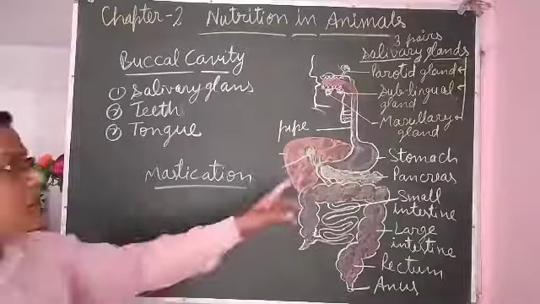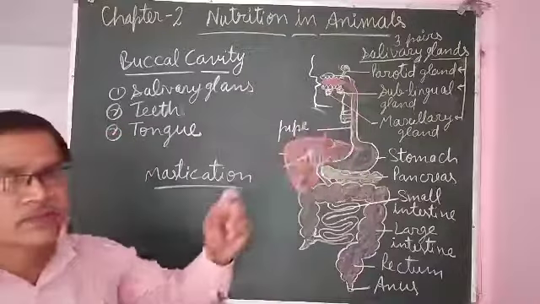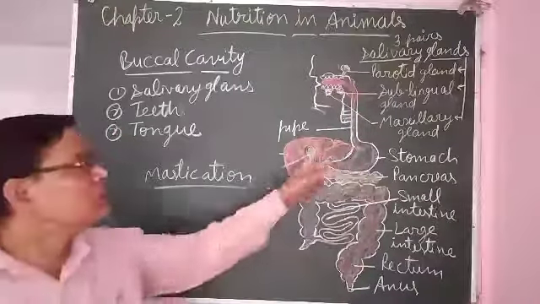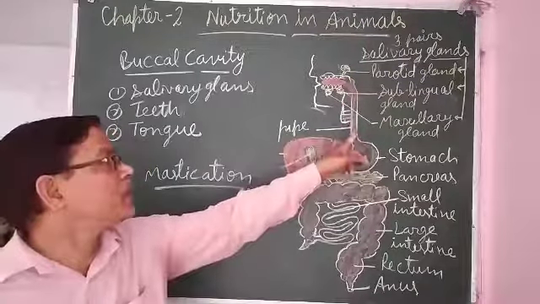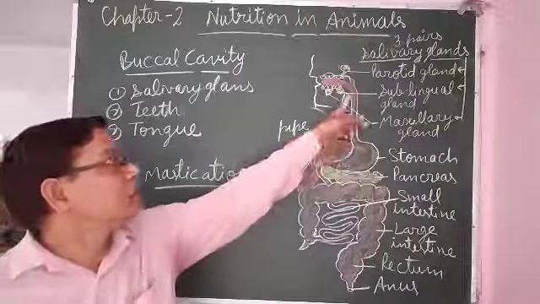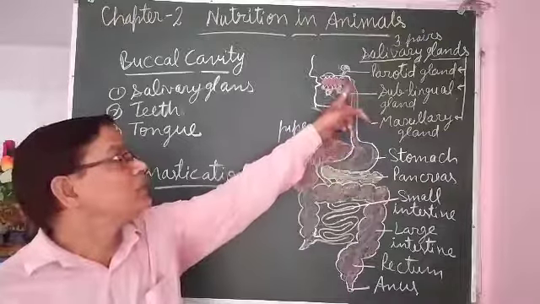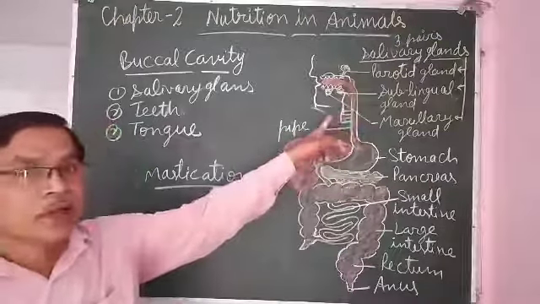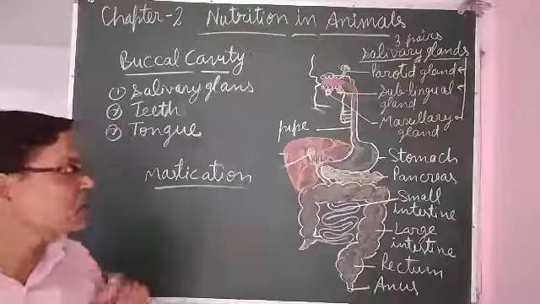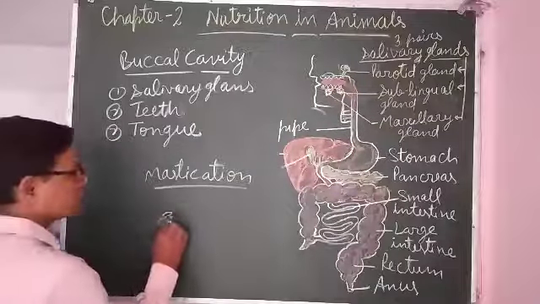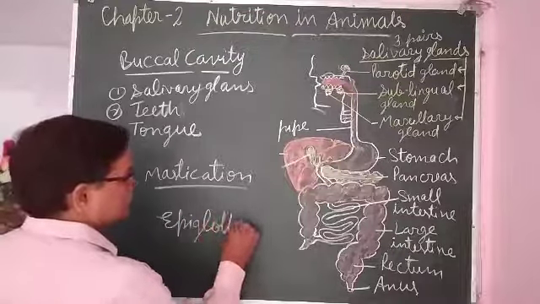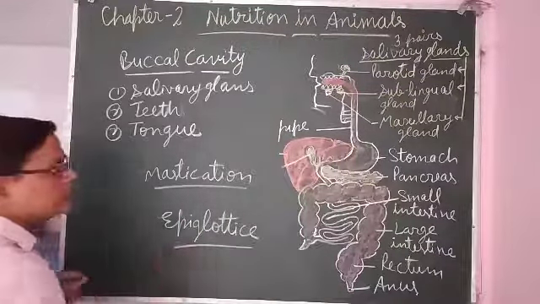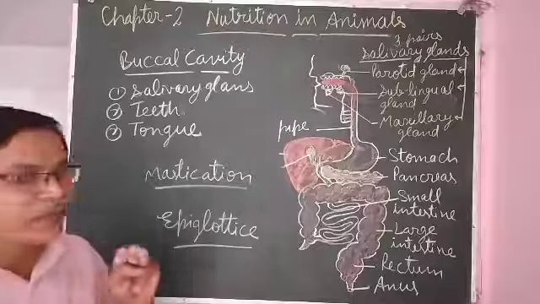Behind that, a flexible tube is present, that is the food pipe or esophagus. So when the food is swallowed, the food does not go into the windpipe. That is because here a flap-like structure is present, called the epiglottis.